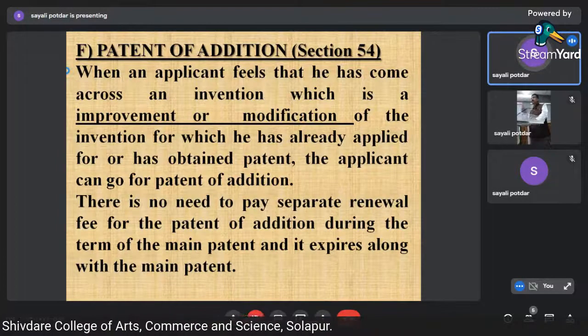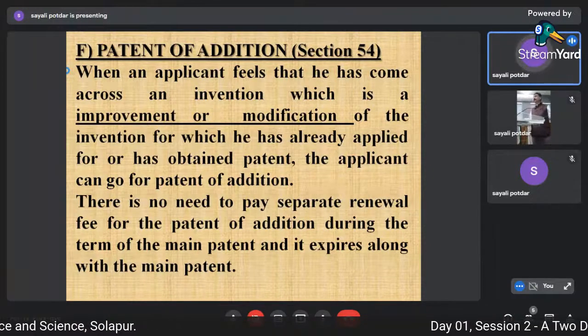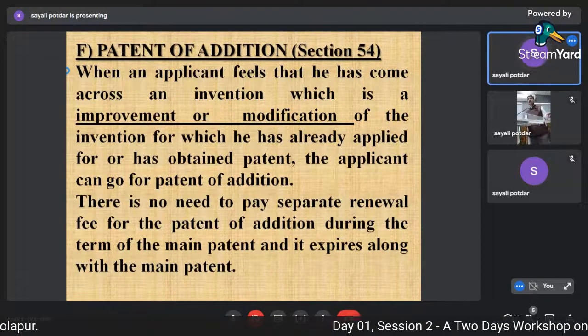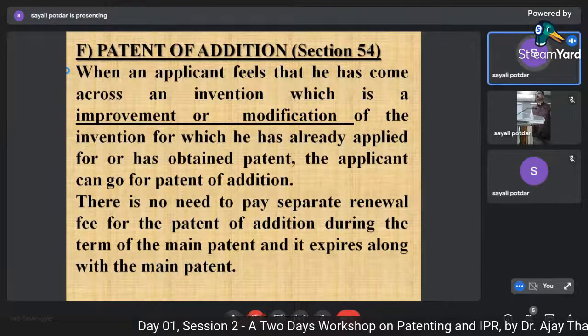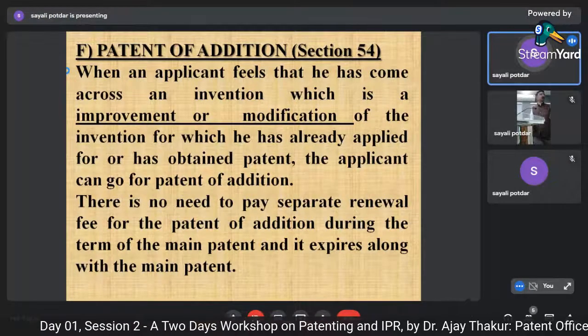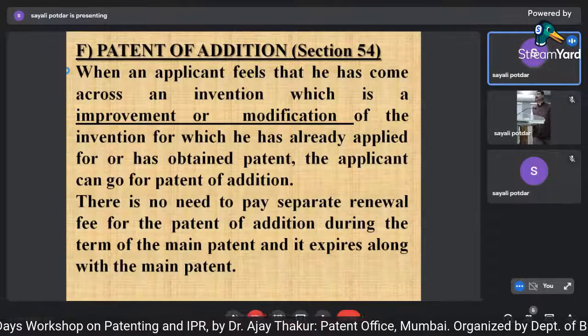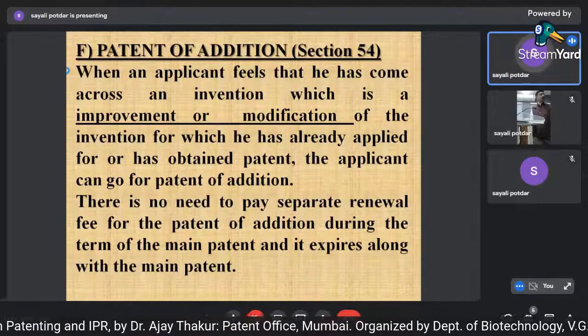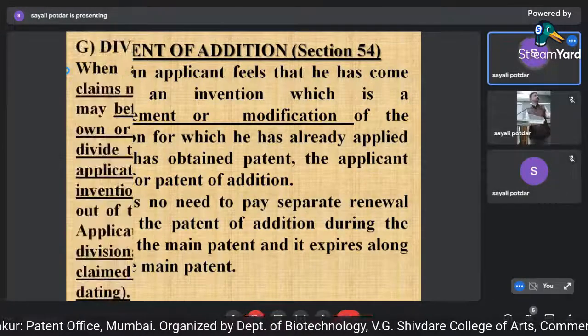So there is a certain procedure that has to be followed. That renewal fee you need not pay here, and you can continue the invention as it has been granted to the parent application. So that expires with the main patent. When the first patent expires, the patent of addition also expires.